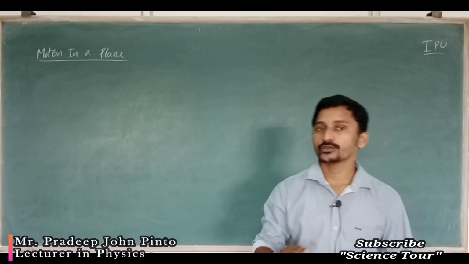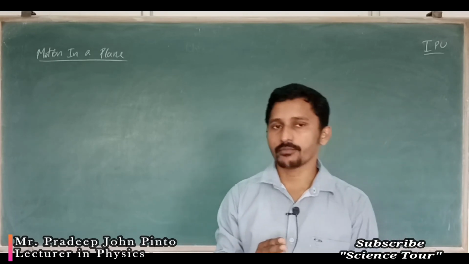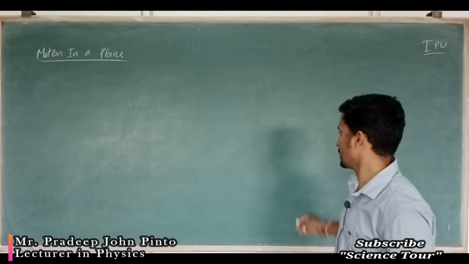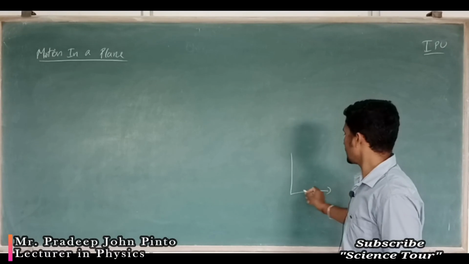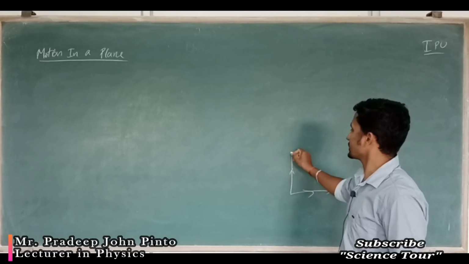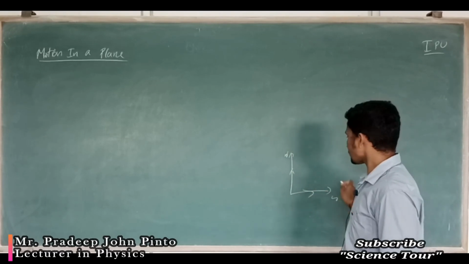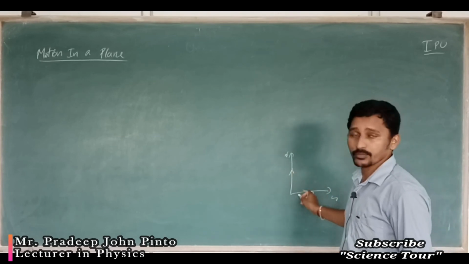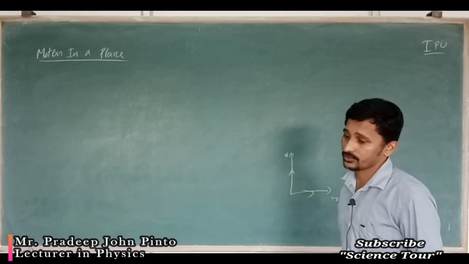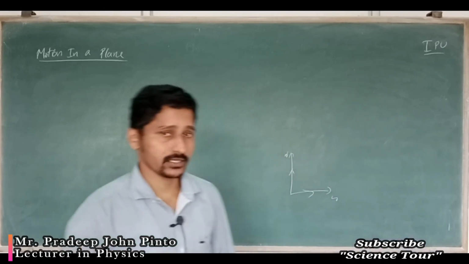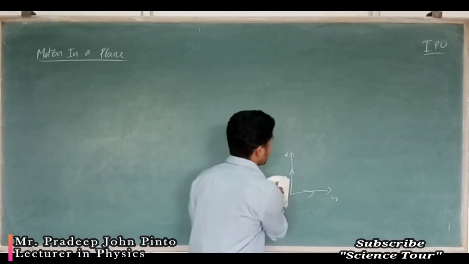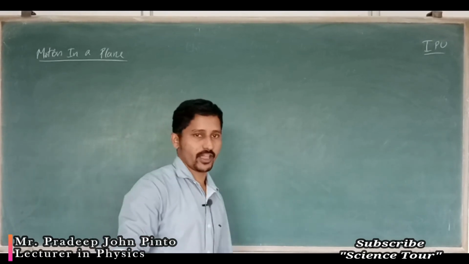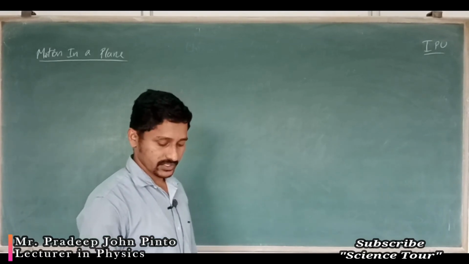But what we have to do? We can divide it into its components, but those two components must be along the x and y axes, isn't it? And after that, those are called the x component and y component, and those are perpendicular. Orthogonal vectors we also call them, because the two vectors are perpendicular. That was in 2 dimensions, which we have studied.